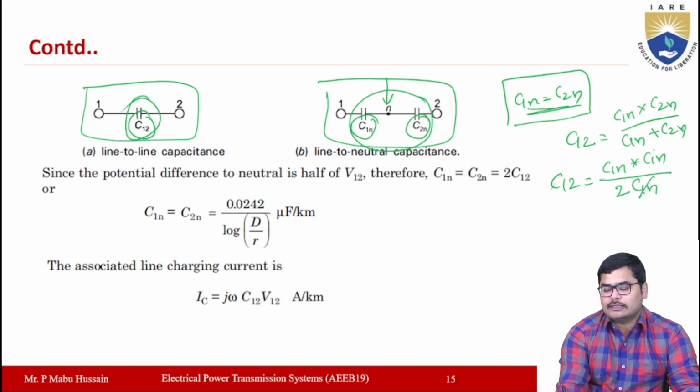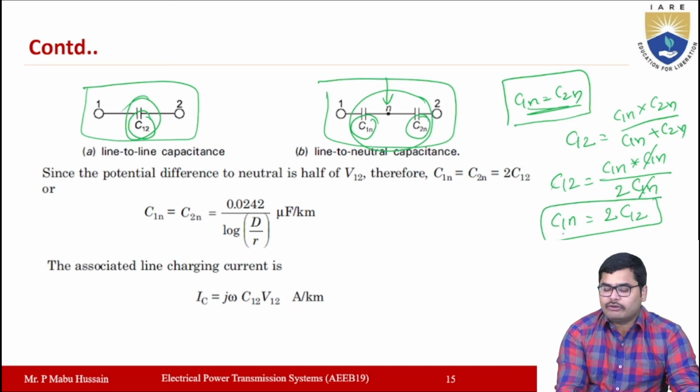So the value of C1n will be equal to 2 times C12. So the capacitance between line 1 and neutral will be equal to 2 times the capacitance between conductors 1 and 2. This is the same for C2n also, so C2n will be equal to 2 into C12.